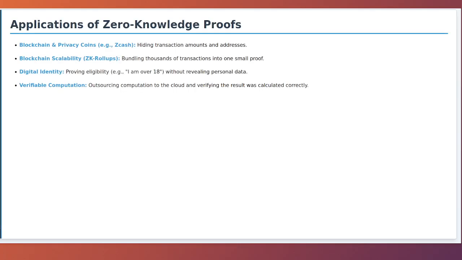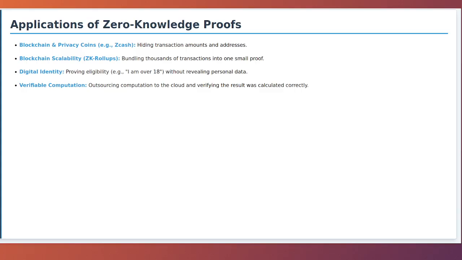Applications of zero-knowledge proofs. The potential applications for ZKPs are vast and transformative. In the world of blockchain and cryptocurrencies, they are a game-changer. Privacy coins like Zcash use ZK-SNARKs to shield transaction details, allowing for completely anonymous transactions. ZKPs are also being used for scalability in what are called ZK-Rollups, where thousands of transactions can be bundled into a single, tiny proof that is posted on the main blockchain, drastically reducing fees and increasing throughput.